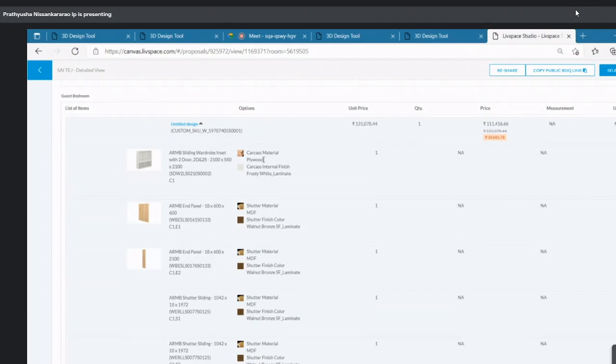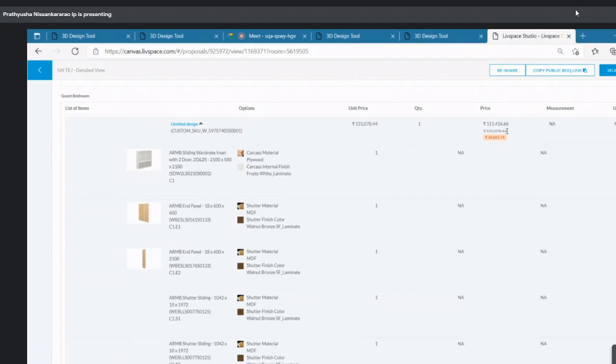As a designer, I will give this at least for 6.5 to 7 lakh for a client. As it is modular, it's coming to 8.5 because this is done in the company. It will be done in Bangalore and brought here, so they will have the charges for transportation and everything, end to end. Okay, got it.